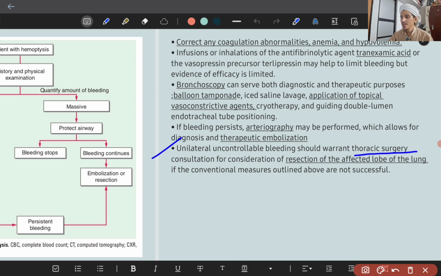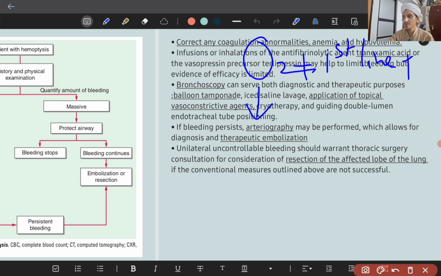So first you will protect the lung and oxygenate the lung, and correct all those abnormalities which are there. You will do first line investigations. You will give first aid measures. If the bleeding is not subsiding, you will go for bronchoscopy.